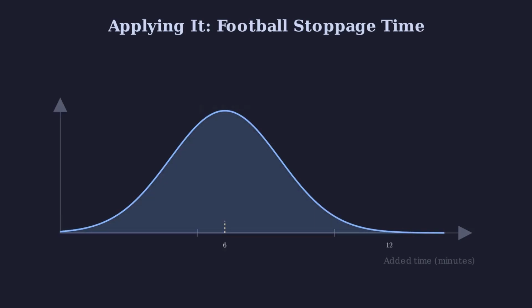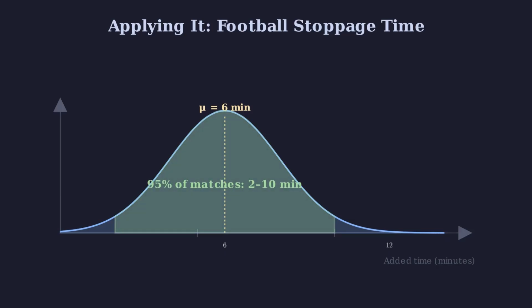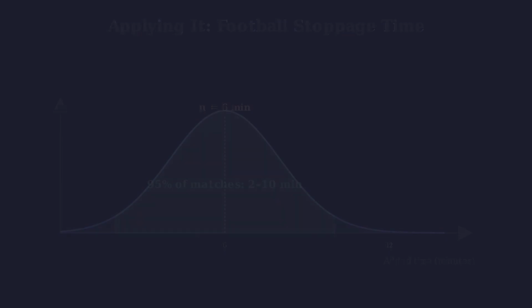At the end of each half, the referee adds stoppage time to make up for time lost. Across Europe's top competitions, that stoppage time has historically averaged around 6 minutes per match, with a spread of about 2 minutes. So about 68% of matches have between 4 and 8 minutes added. 95% between 2 and 10. And 99.7% between 0 and 12.